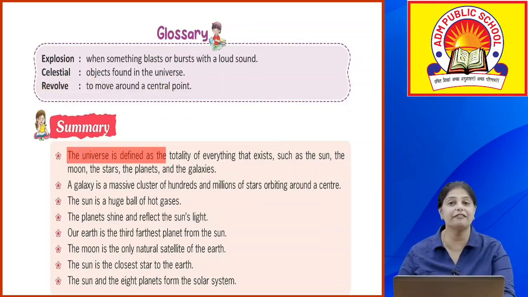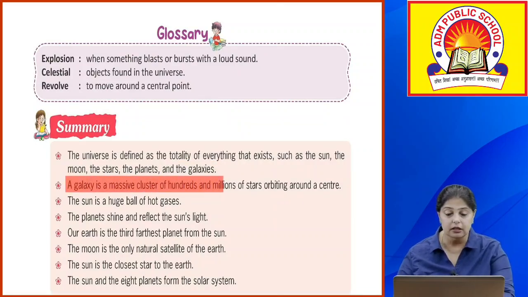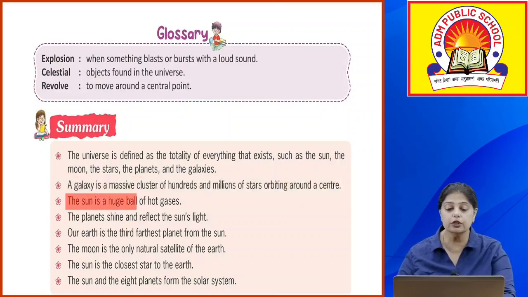Now, let's do a quick run of the chapter. The universe is defined as the totality of everything that exists, such as the sun, the moon, the stars, the planets, and the galaxies. A galaxy is a massive cluster of hundreds and millions of stars orbiting around a center. The sun is a huge ball of hot gases. The planets shine and reflect the sun's light.